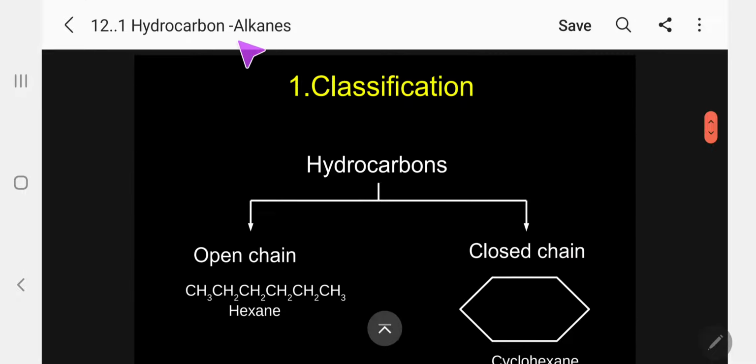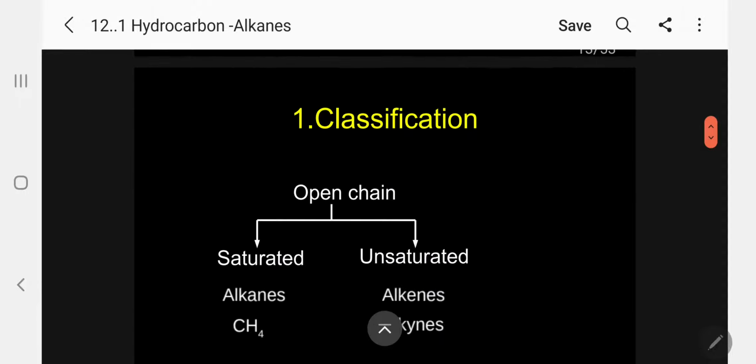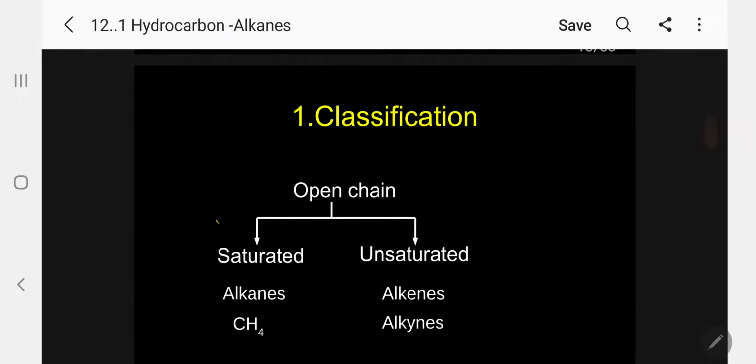Coming to classification, kindly follow. The hydrocarbon I can classify into two types: open chain and closed chain. Open chain, for example hexane. Closed chain, cyclohexane. Now, open chain I can further classify as saturated, the alkane hydrocarbon, and unsaturated hydrocarbon. Under the saturated are alkanes, under the unsaturated are alkenes and alkynes, with double bond and triple bond. Kindly follow.